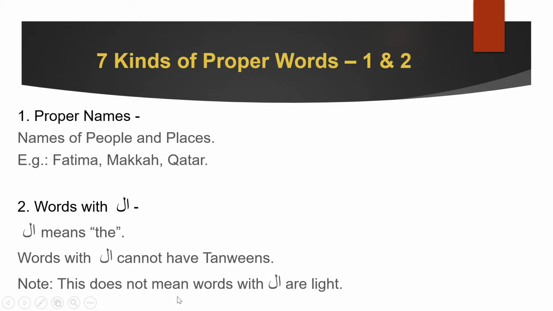So when we talk about type, we are only going to be focusing on proper isms, because we are going to assume that isms are normally common. So if an ism is not common, then it has to be one of these kinds. There are 7 kinds of proper words.